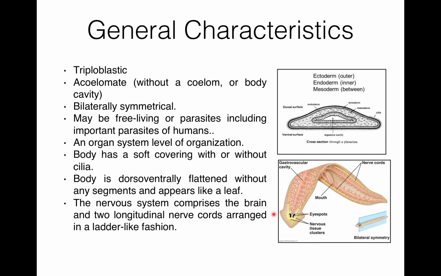The nervous system of the platyhelminthes comprises the brain and two longitudinal nerve cords arranged in a ladder-like fashion.